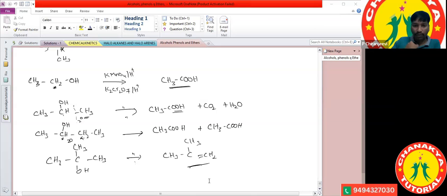Of the alcohols, is it right? In that one we had seen some of the properties. What are the properties we had seen here? Alcohols undergo the dehydration reaction, and based on the temperature they give different products.